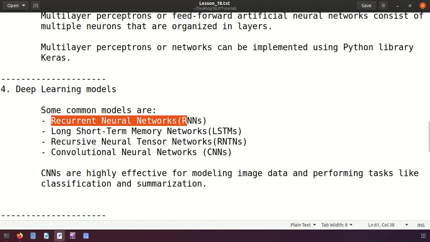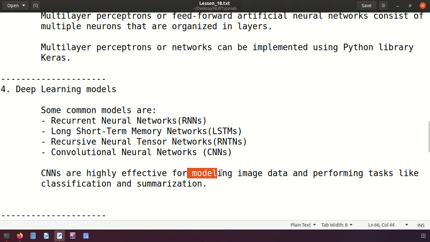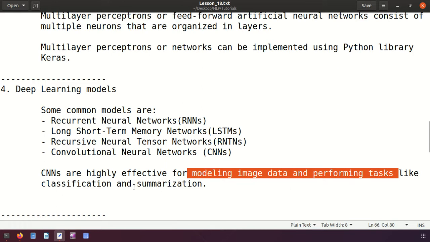Each algorithm or model has its own features and characteristics, and they are different from each other. Let's talk about the last one, CNNs, and what purpose we can use it for. CNNs are highly effective for modeling image data and performing tasks like classification and summarization, right? Like this, each model has its own specification, or features.